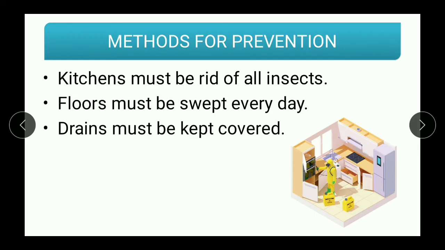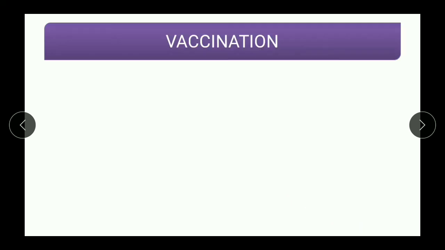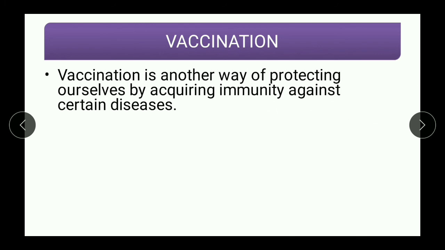Well, until now we learned many methods of prevention. There is one more method of preventing diseases, which is vaccination, and a very important method. Let us learn about vaccination. Vaccination is another way of protecting ourselves by acquiring immunity against certain diseases. I repeat, vaccination is another way of protecting ourselves by acquiring immunity against certain diseases.